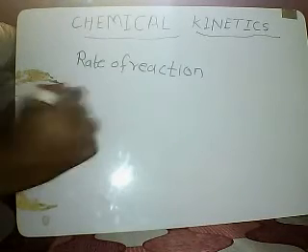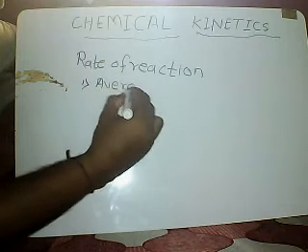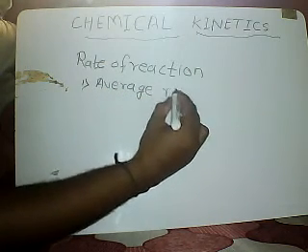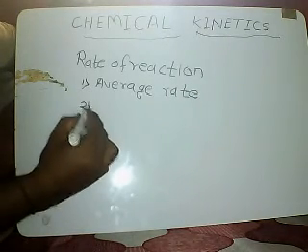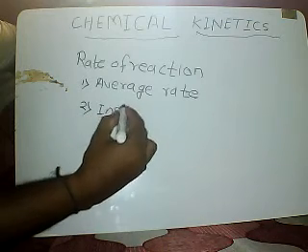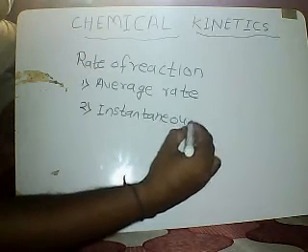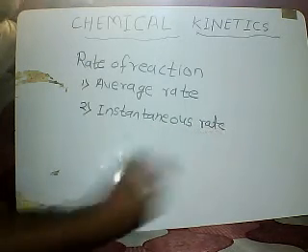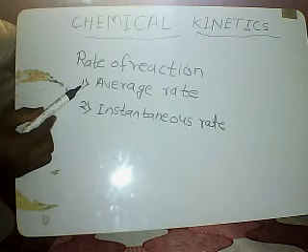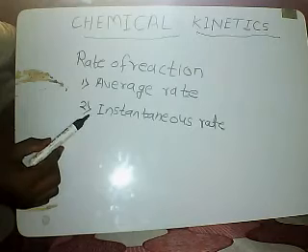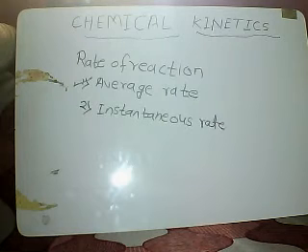First is the average rate, and second one is the instantaneous rate. Depending upon the time interval, rate is classified into two types. First is the average rate and second is the instantaneous rate. Out of this, the first is the average rate.